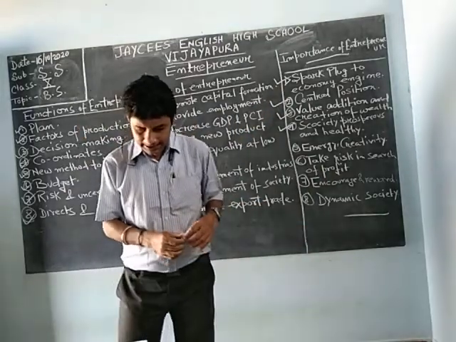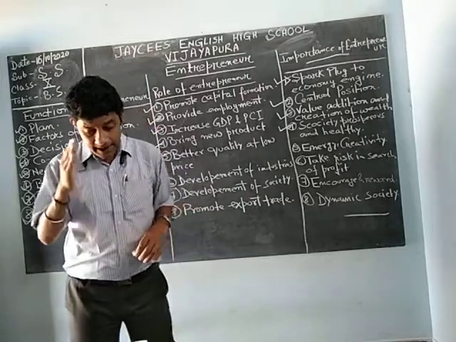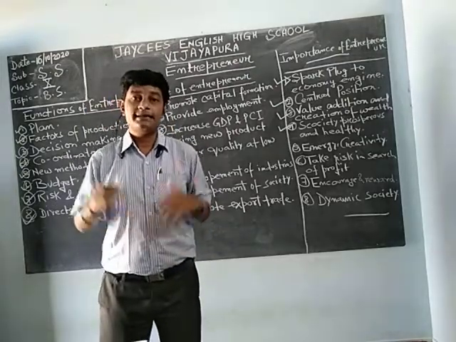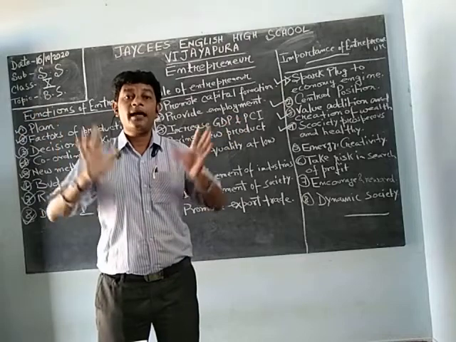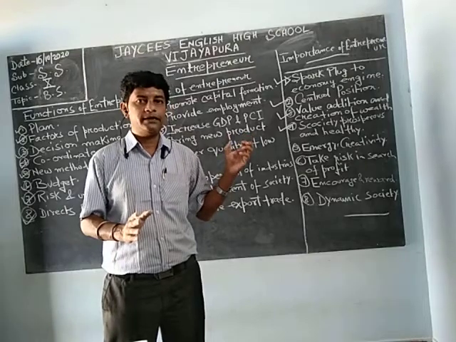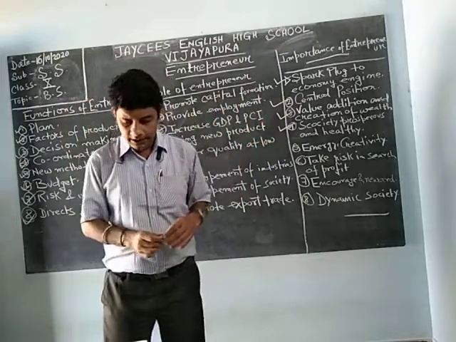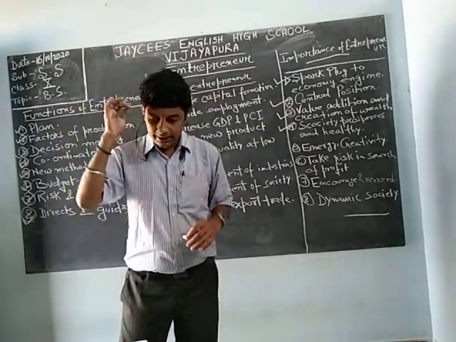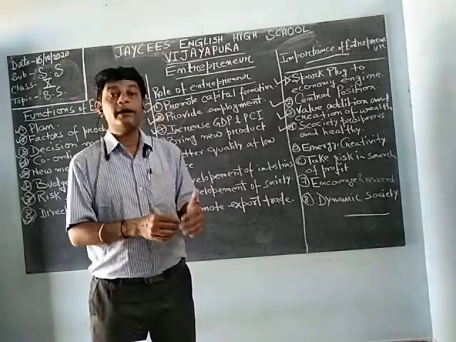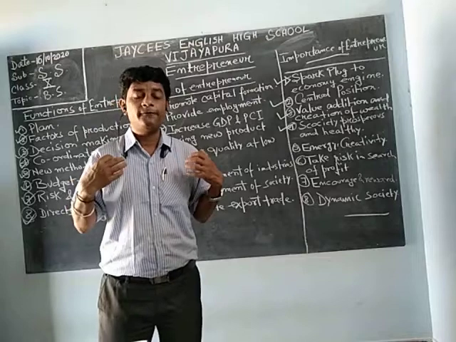Next, it is the energy, creativity and innovation triggered by the entrepreneur for the production and sale of new products and services. They have enormous energy, they have enormous creativity. They are having a team also. It's not that only that person is taking the decision. I told you in the previous video that he takes suggestions from other persons, but he makes the decision. So they are very energetic, creative and innovative in the production and sale of new products and services, and in bringing all these for our betterment.